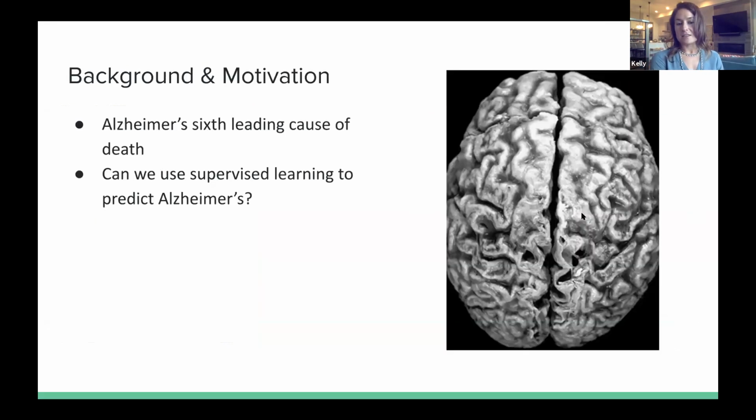Alzheimer's is currently the sixth leading cause of death in the US, affecting 5.4 million Americans. By 2050, it's anticipated to increase an additional 13.8 million. It is speculated, though, that early detection could be the key to treating Alzheimer's. Therefore, I want to know, with the advancement in technology, can we use supervised learning to predict Alzheimer's?